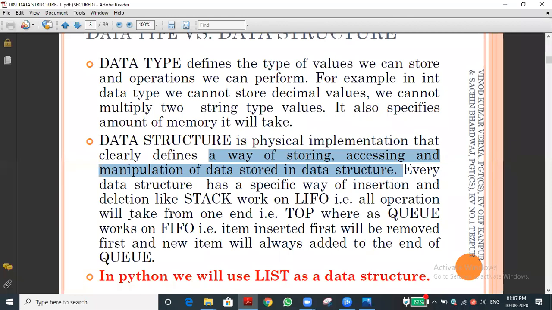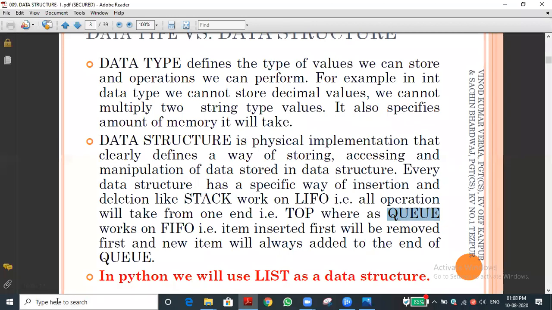How the data will be stored, how to access the data from the computer. We are not dealing with Python yet. That is the second part, where we are going to create the program. The first half of the chapter is the core concept, which means how physically the data will be stored. Some concepts we are going to see are called stack and queue. You can see I am highlighting the word stack. And another one is queue. So those operations and all we are going to see.